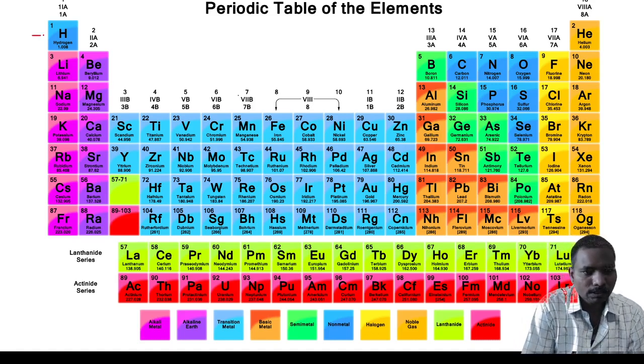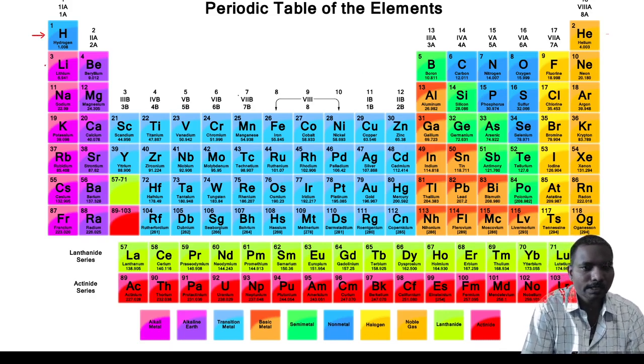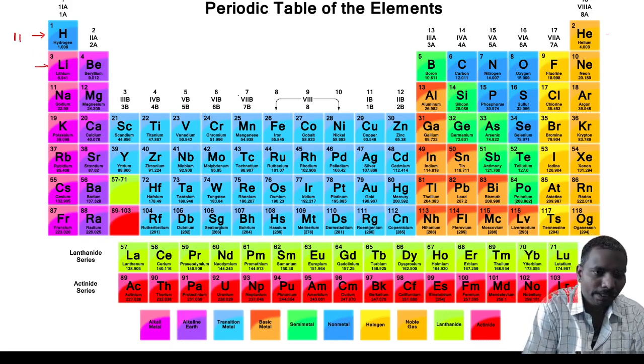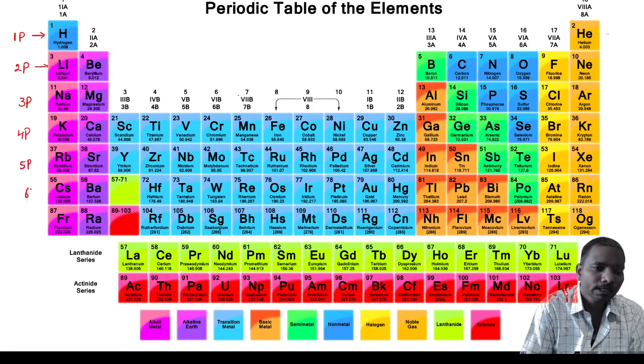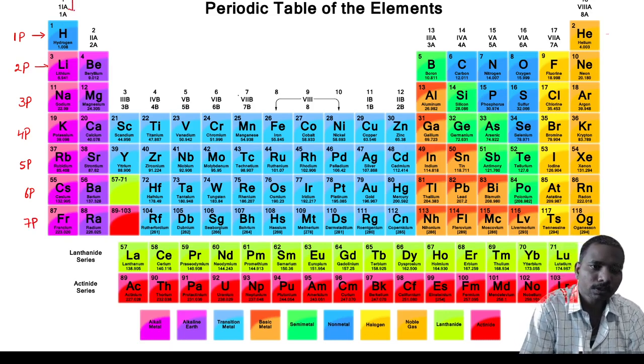Here, this is the horizontal line, hydrogen to helium, and this is the second horizontal line: lithium, beryllium, boron, carbon, nitrogen, oxygen, fluorine, neon. Like that, first period, second period, third, fourth, fifth, sixth, seventh period. So how many periods are there? 7 periods. And what about the groups?